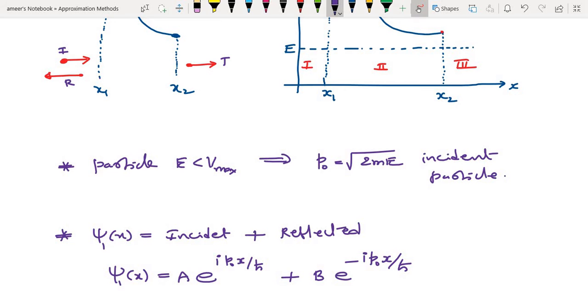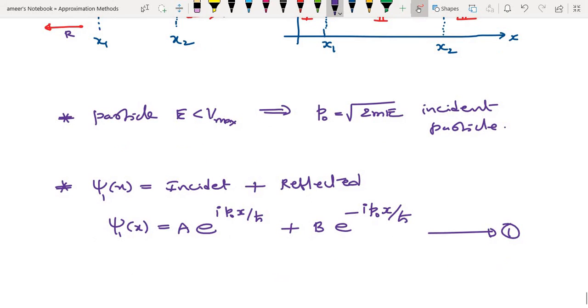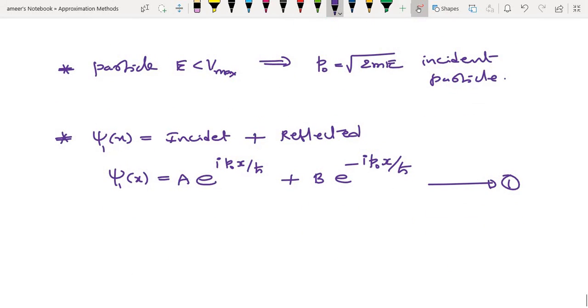This is self-explanatory. The incident wave goes towards the right and the reflected wave goes towards the left. Both have the same momentum p0. There is no potential energy at all in region 1, and in regions 2 and 3 also, that's why the momentum is simply the square root of 2mE.